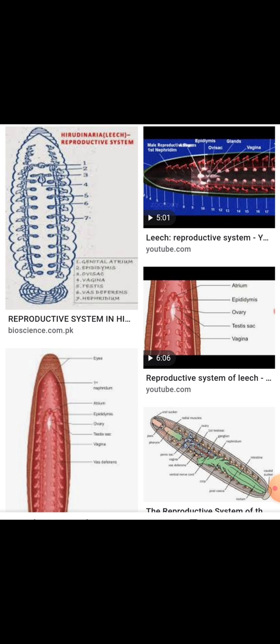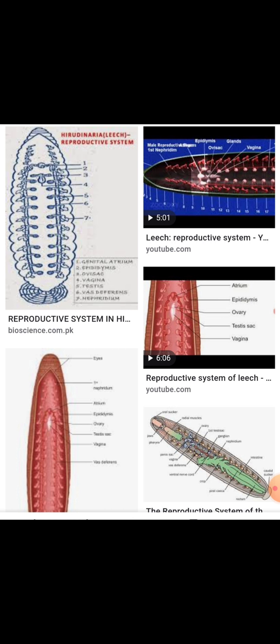Two leeches come in contact by their ventral surfaces in a head-to-tail position, so that the genital pores of both lie against each other. Thus the penis of one leech enters the female genital pore of the other, and there is mutual exchange of seminal fluid containing spermatophores. Then the spermatophores enter the vagina of both leeches.